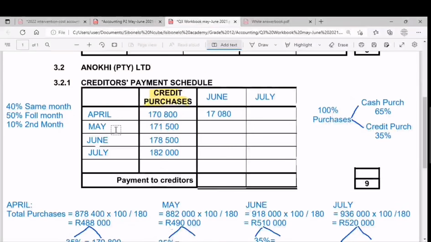So likewise with May. The purchases we made in May, credit purchases we made in May, we pay in May, it's 40% minus the 5% discount. May is not in our budget period, so we skip that. And then 50% of that balance from May, we're gonna settle this the month following the month of purchase, which is June.